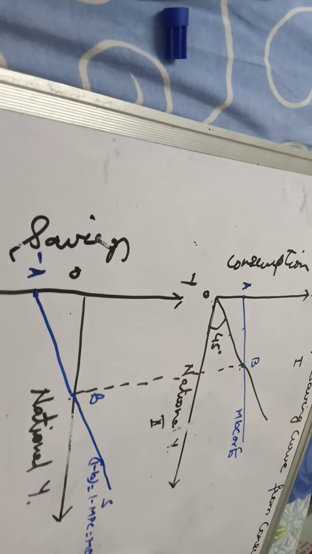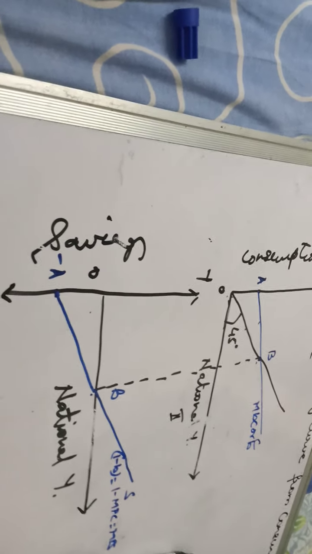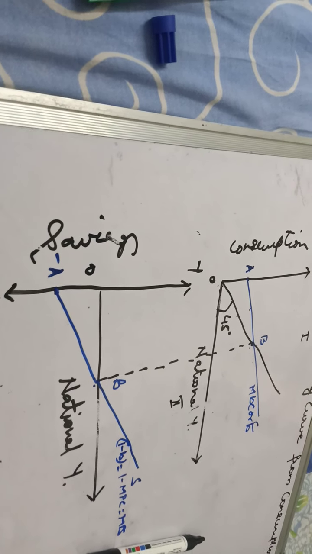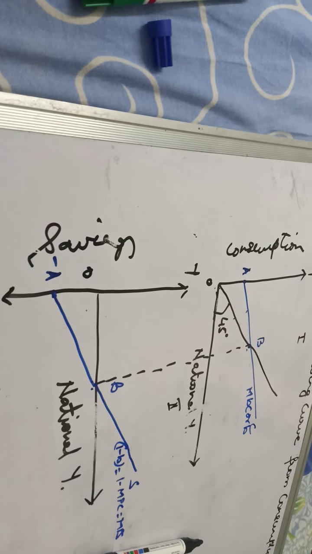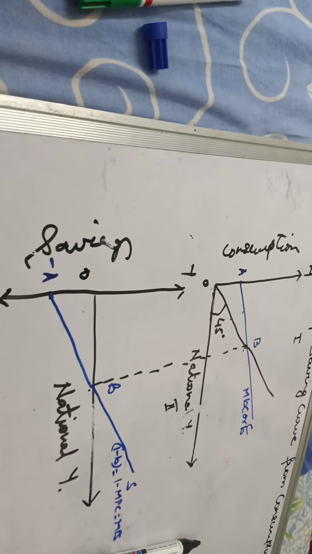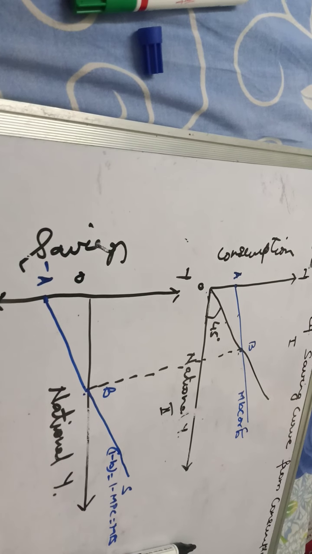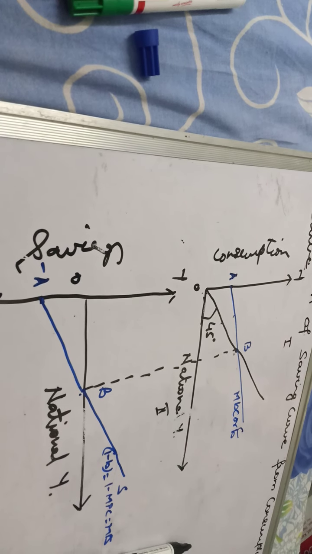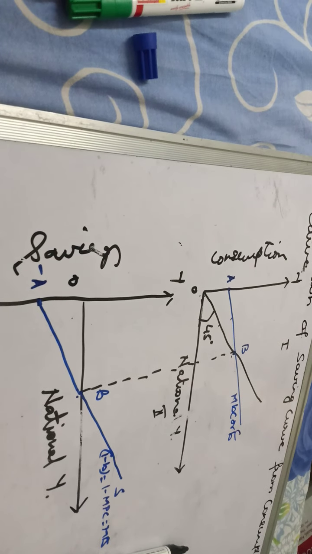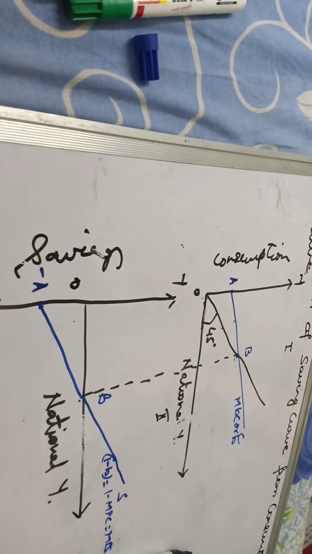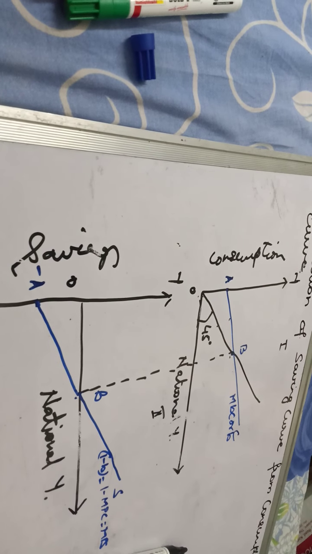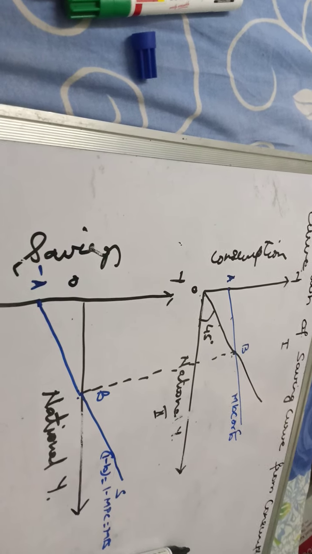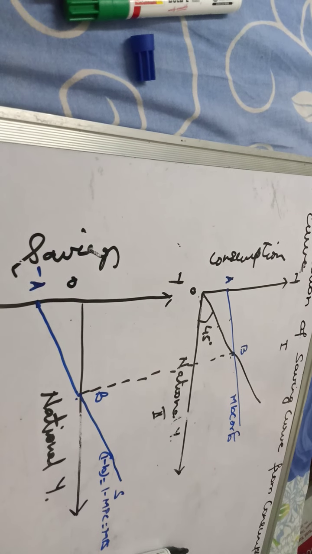So we're going to do it again. Given consumption curve AC, we derived the saving curve. We take OA equal to minus OA, where OA is equal to autonomous consumption defined at 0 level of income. It implies that at 0 level of income, saving will be minus OA.